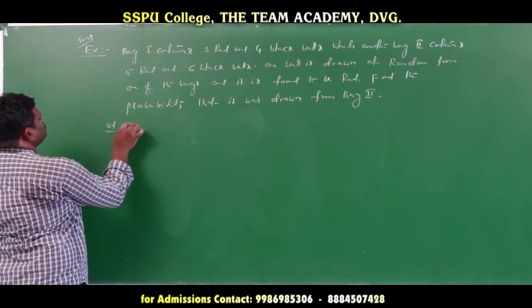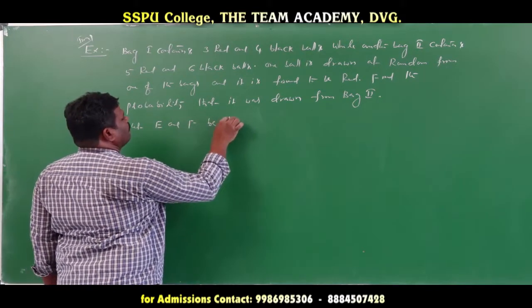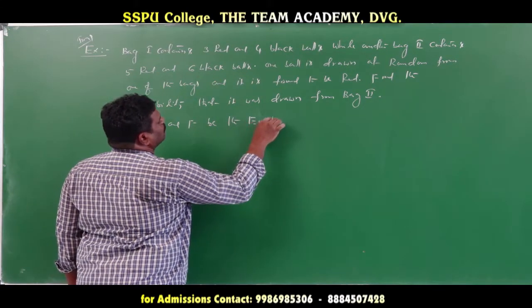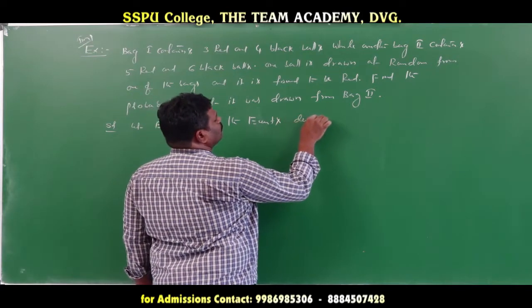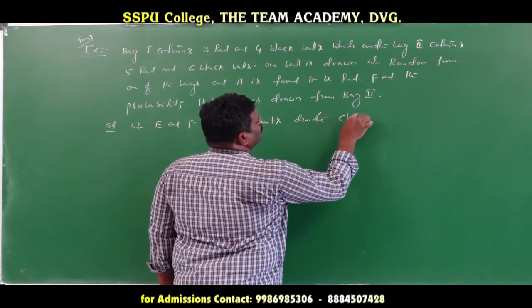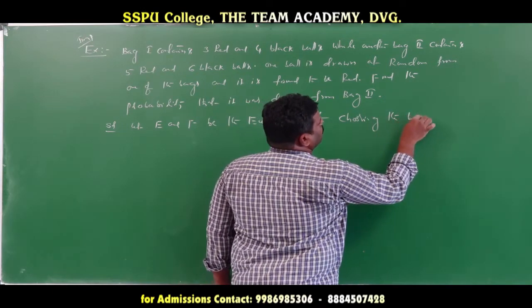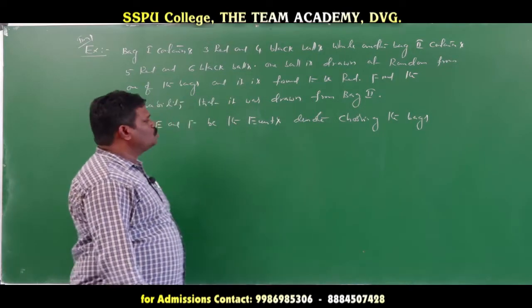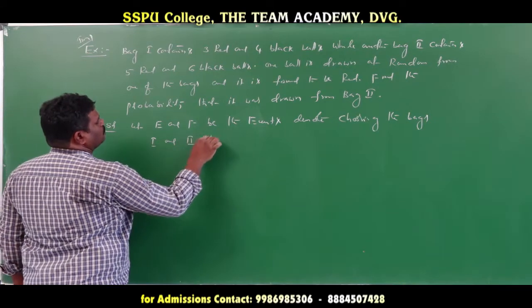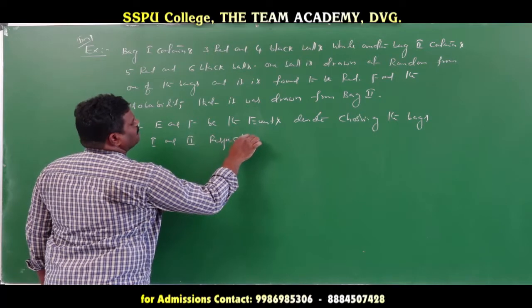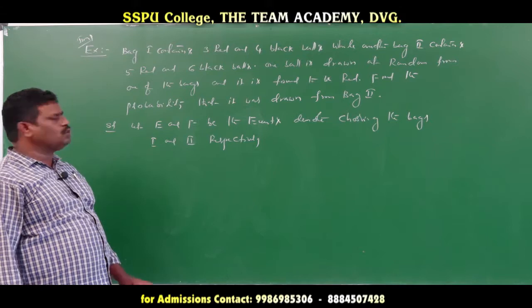So let E and F be the events, denoting choosing the bags 1 and 2 respectively.